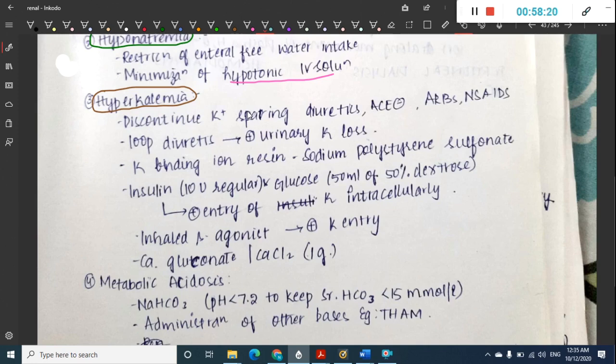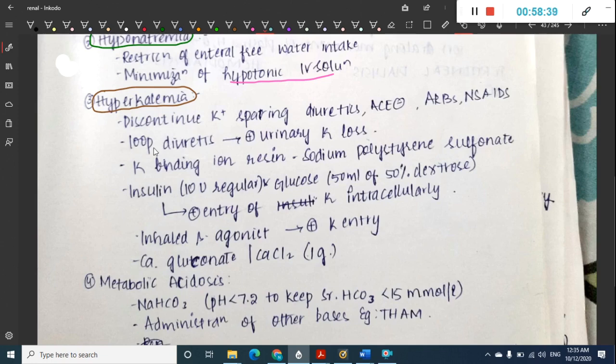Why should you discontinue them? Because all these have the side effect of increased potassium. So in order to decrease the potassium in hyperkalemia, we should discontinue them.